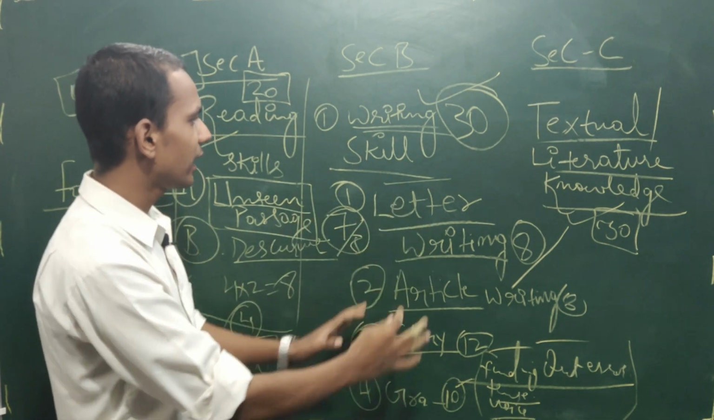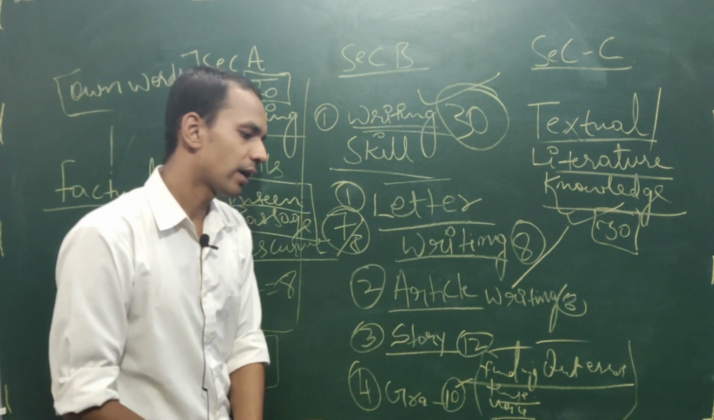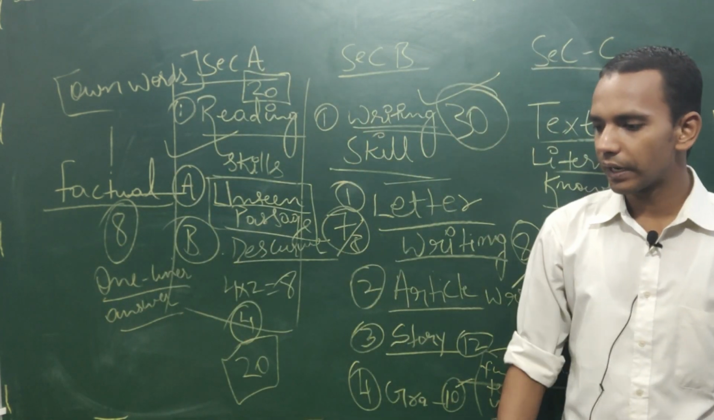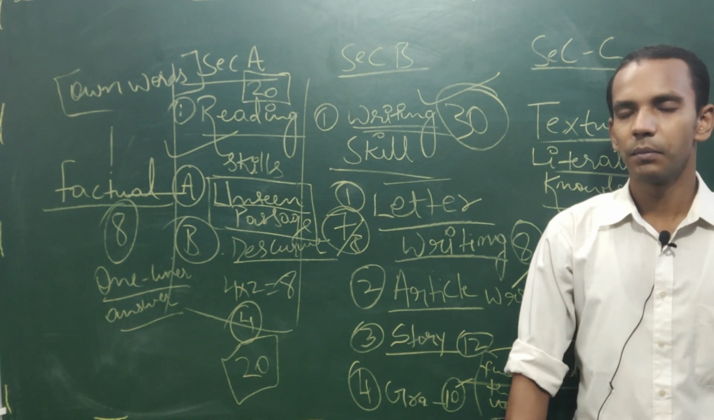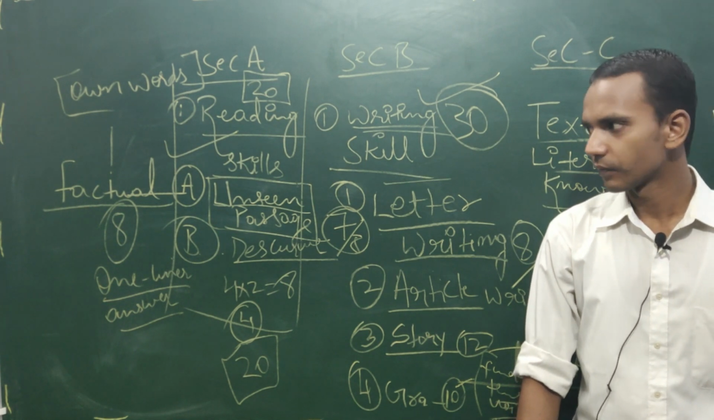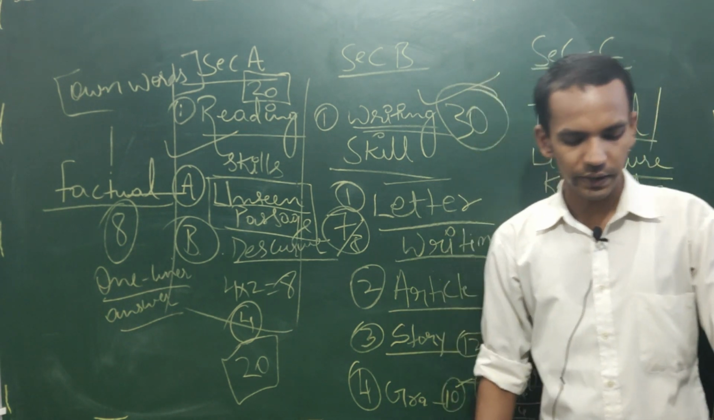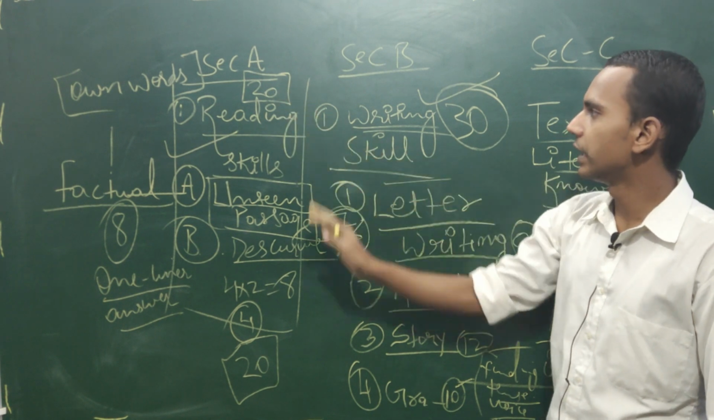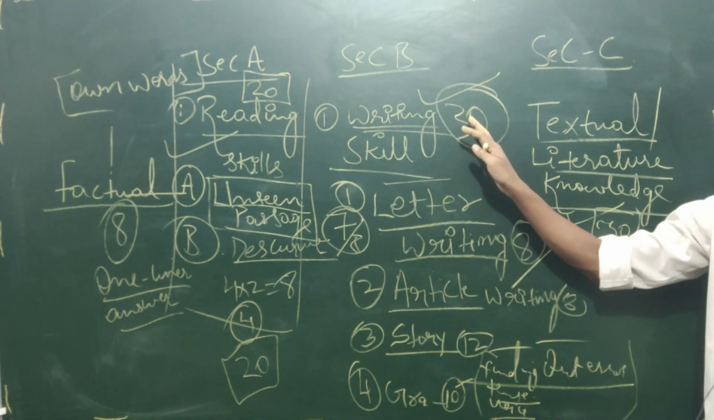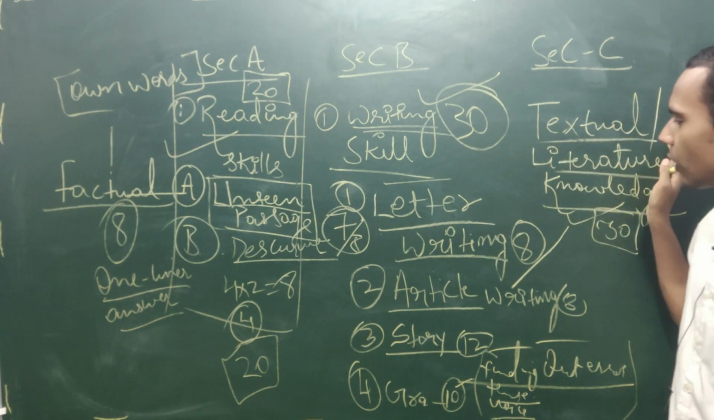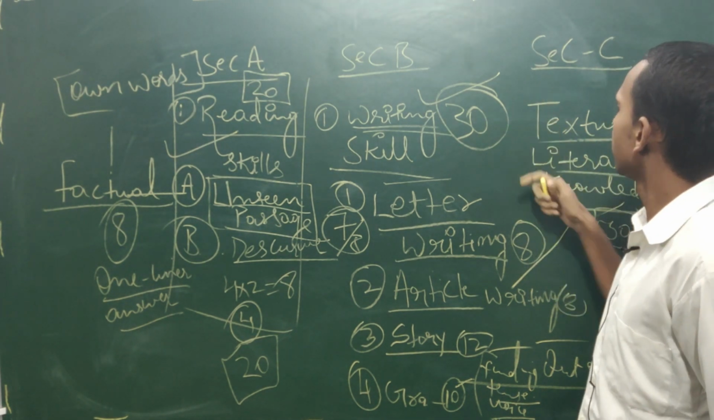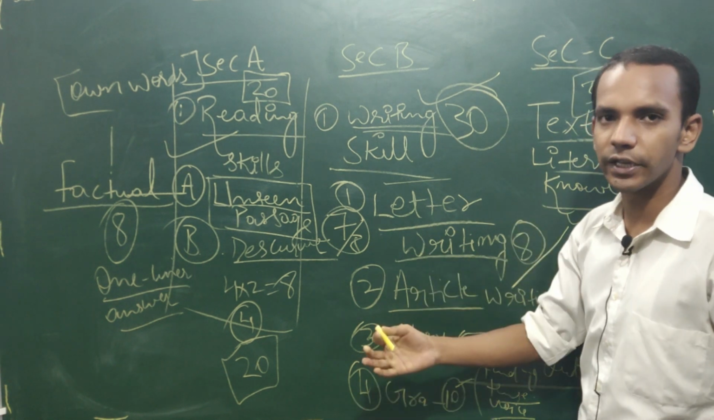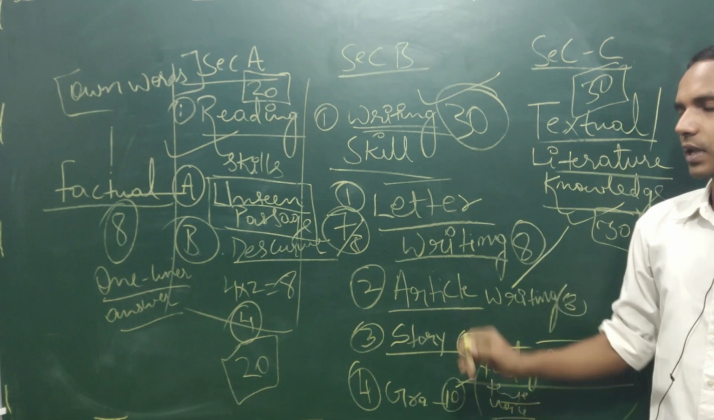So we will see what the formats are and how we all have to follow these things, so that we can get good marks, best marks in the examination. Right. So today, first of all, what did we discuss? Today we discussed the reading section, 20 marks. Then the writing section, 30 marks. And then the textual or literature knowledge, which is also 30 marks. So the English paper, either course A or course B, is a total of 80 marks.